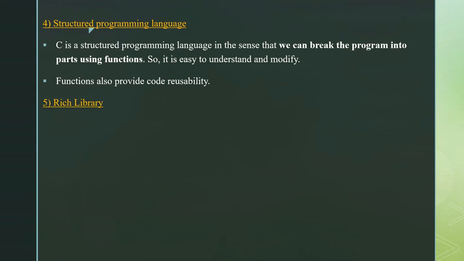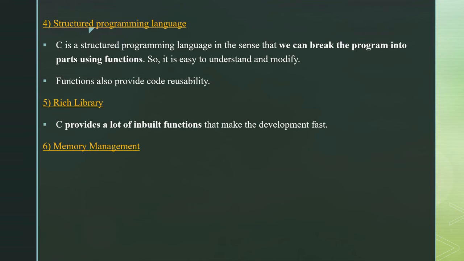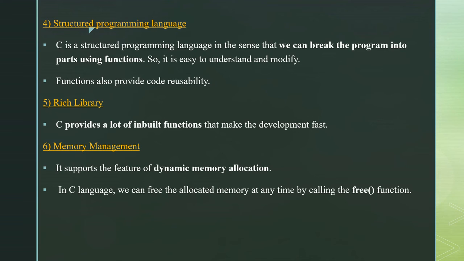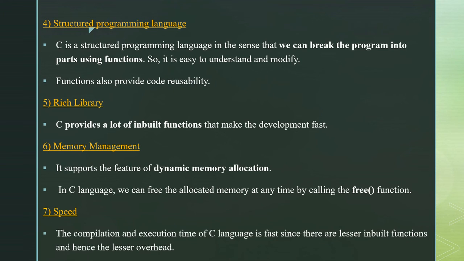Rich library. C provides a lot of inbuilt functions that make the development fast. Memory management. It supports the feature of dynamic memory allocation. In C language, we can free the allocated memory at any time by using the free function. So if there is any allocated memory and we don't want that memory to be there, we can free it at any time by the free function. Speed. The compilation and execution time of C language is fast since there are fewer inbuilt functions and hence less overhead.